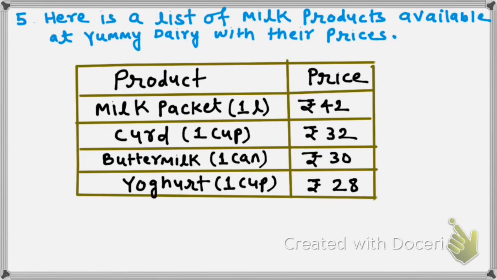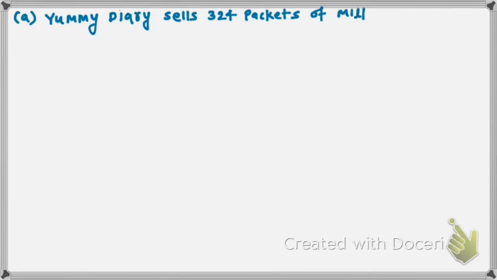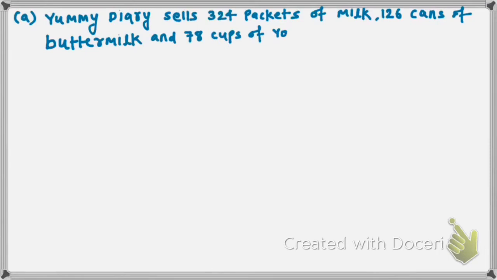So let's go to our question, what we have to find out. Question A says Yummy Dairy sells 324 packets of milk, 126 cans of buttermilk, and 78 cups of yogurt in one day.